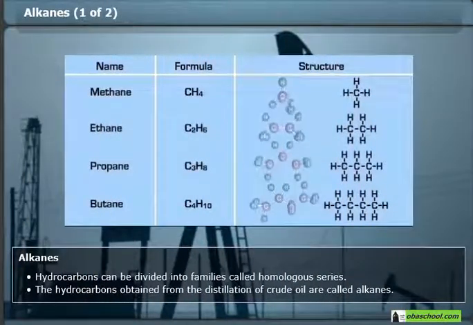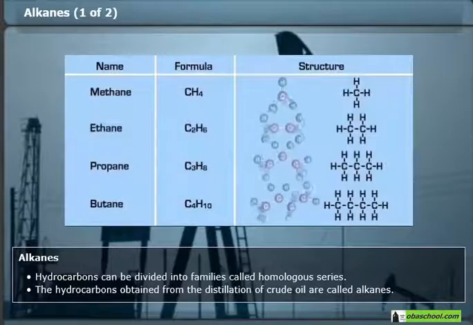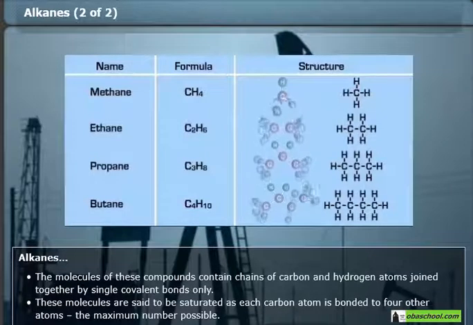Hydrocarbons can be divided into families called homologous series. The hydrocarbons obtained from the distillation of crude oil are called alkanes. The molecules of these compounds contain chains of carbon and hydrogen atoms joined together by single covalent bonds only. These molecules are said to be saturated as each carbon atom is bonded to 4 other atoms, the maximum number